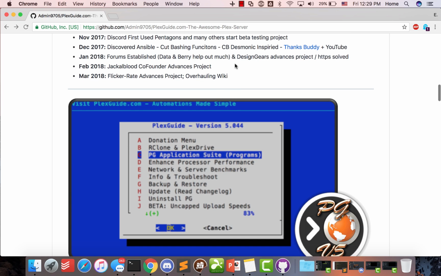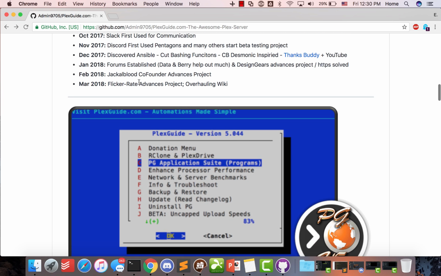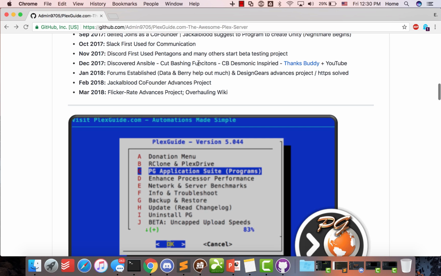We had Design Gears who came onto the project and helped us out with HTTPS. The HTTPS was a nightmare to work with originally with Nginx. The reverse proxy works fine, but it can tend to lose certificates, and it depends. Some people have no problems with it, but it's just a pain to work with and requires 2 different images. So Design Gears has pushed a lot of information to our project, and like I said, he's a partner, and he's been doing a great job.